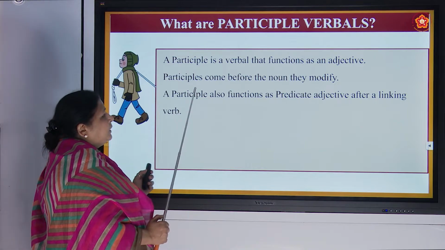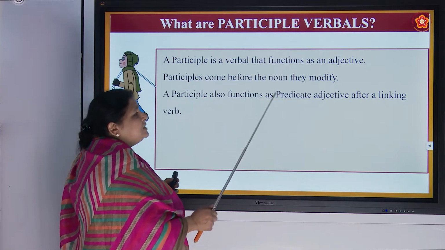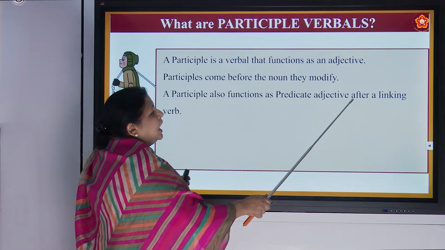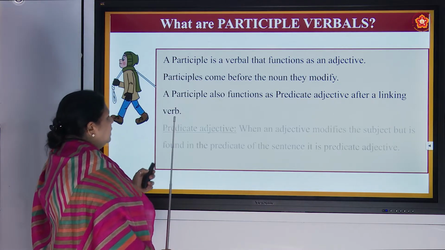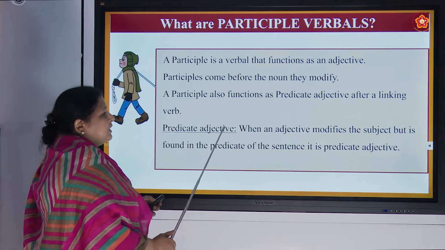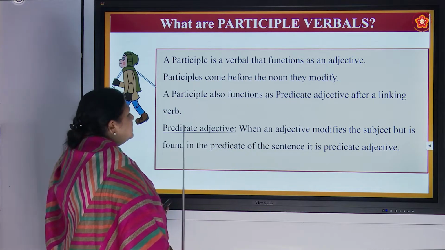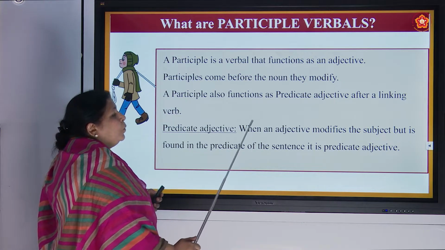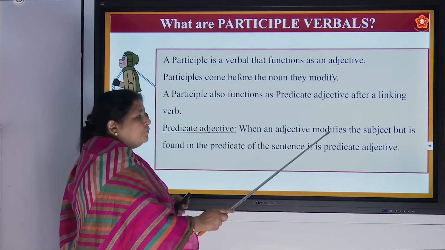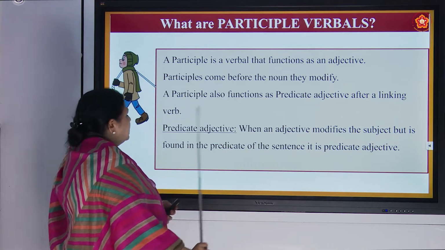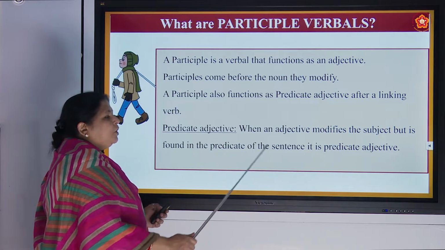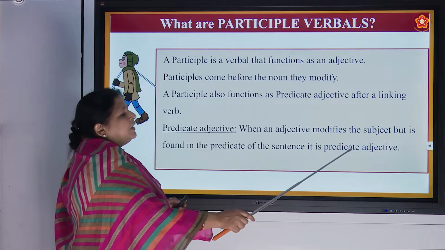A participle also functions as a predicate adjective after a linking verb. Predicate adjective. Now it's a new word, right? Let us see what a predicate adjective is. When an adjective modifies the subject but is found in the predicate of the sentence, it is a predicate adjective.